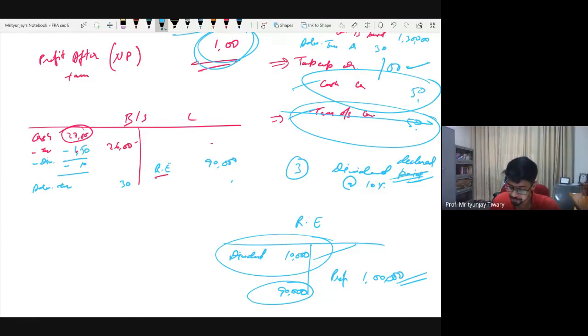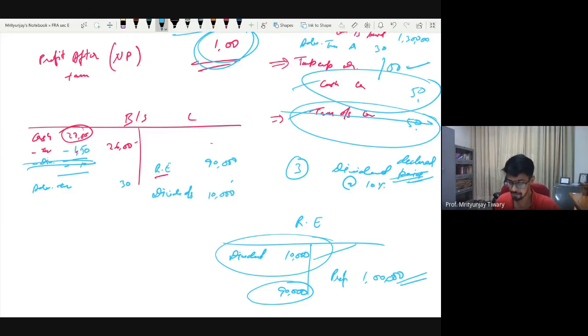If the word mentioned is dividend declared, that means what? They are not saying it is paid. They are just announcing that we will give you 10%. That means everything will be outstanding. So instead of subtracting the cash, you will write dividend outstanding 10,000.